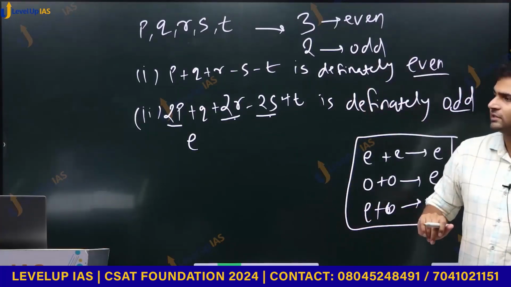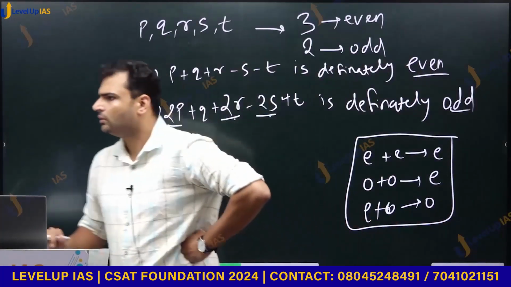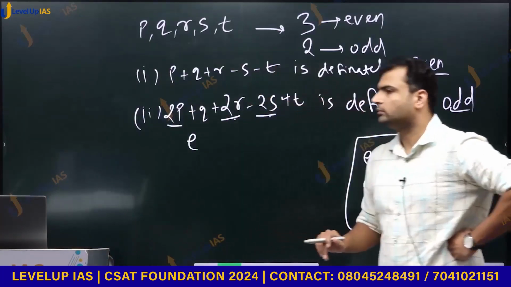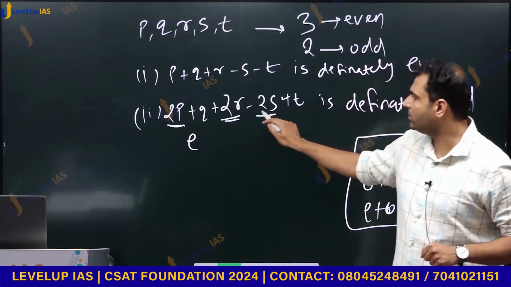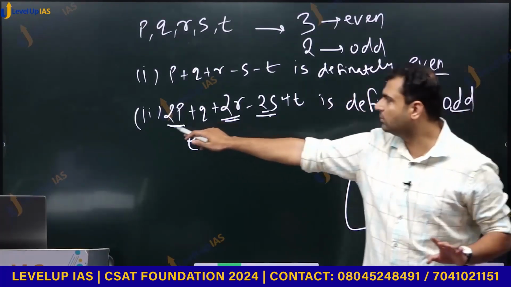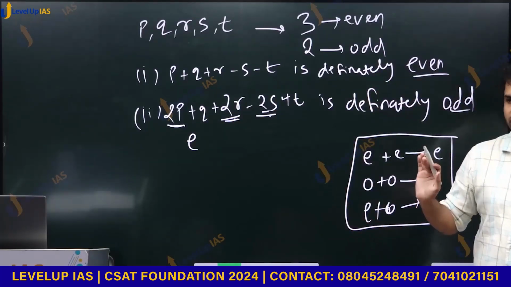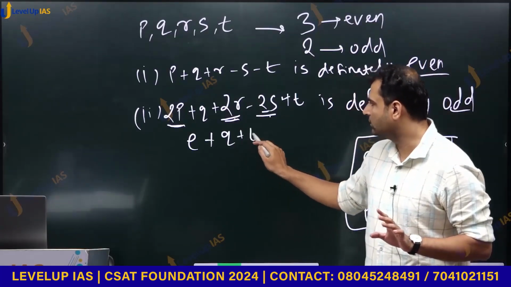Fine. Let us come back to our question. Worksheet का कोई नहीं, worksheet बाद में देंगे. So this 2p plus 2r minus 2s is an even number. Do we have any doubt in this? Even number plus even number minus even number will have an even number. Some even number. So even number plus q plus t.